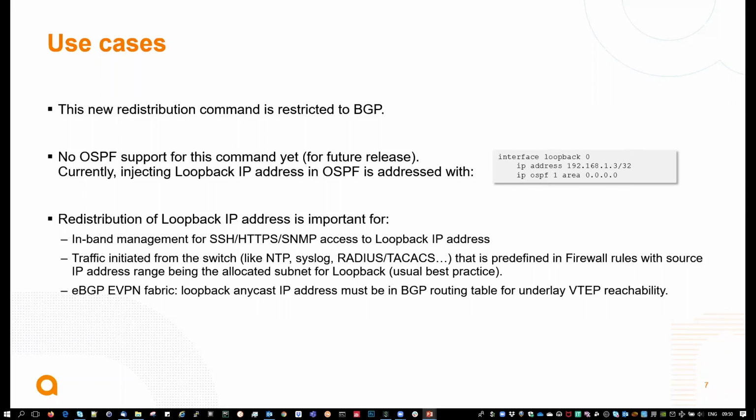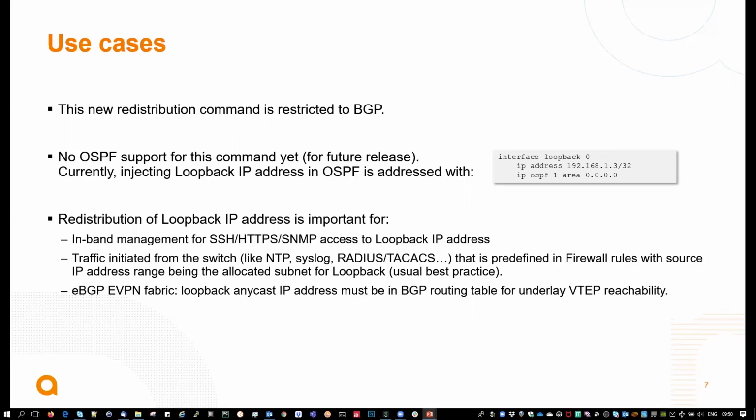Redistribution of loopback IP addresses is important. For instance, when you do inbound management of a switch for any type of SSH traffic, web, SNMP access, that is done over the loopback. For traffic that is initiated by the switch, you may want to source that traffic from the loopback so that it can reach the network management network where you've got all the network systems collecting the network data, like sFlow, like syslog, like RADIUS, and so on.